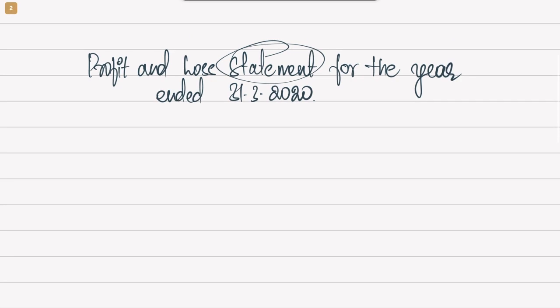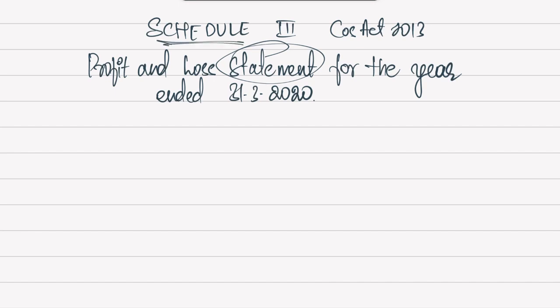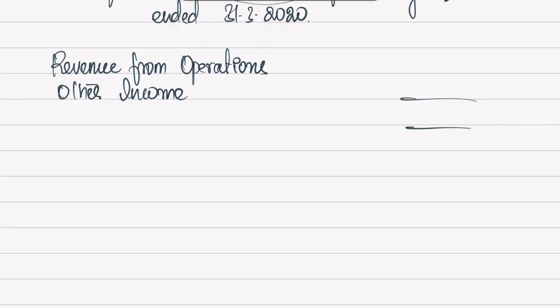This is, by the way, based on Schedule 3 of the Companies Act of 2013. Earlier, it was based on the revised Schedule 6 of Companies Act of 1956, but the same thing is slightly tweaked and presented in the form of Schedule 3 of Companies Act 2013. Revenue from operations is nothing but your sales. This is what we start with. And this is, let's say, the income side. Since it is a statement, it is no longer an account. There won't be any debit side, credit side here.